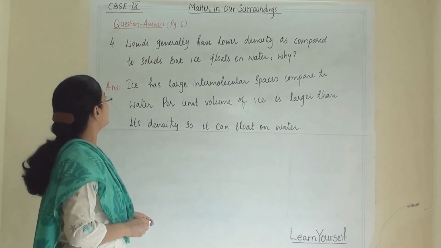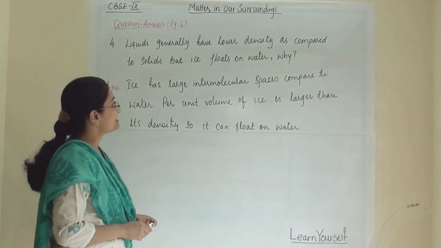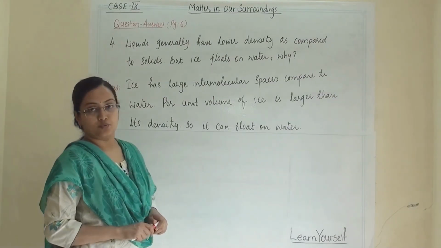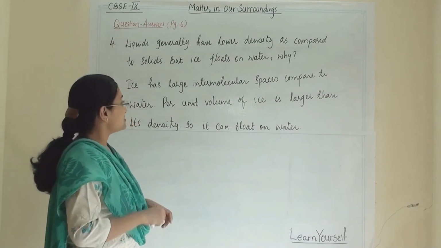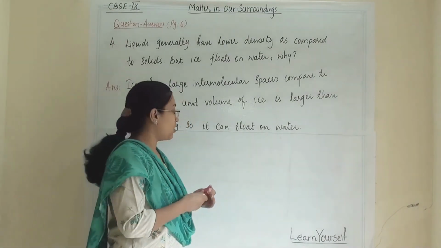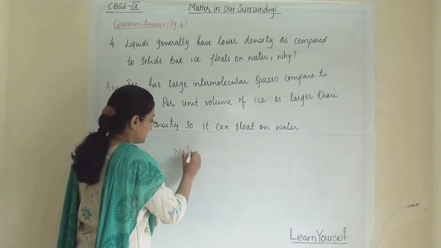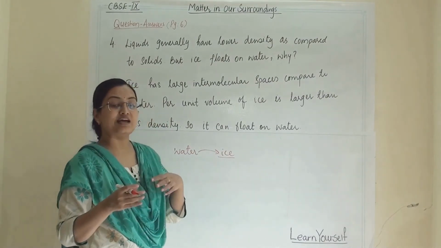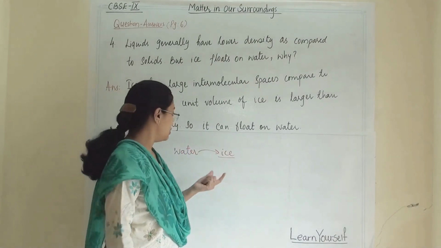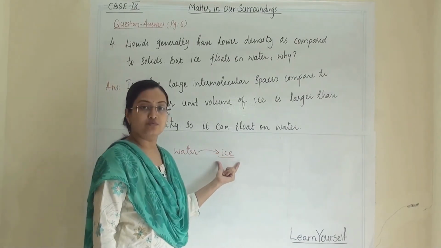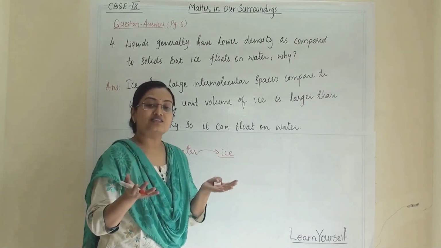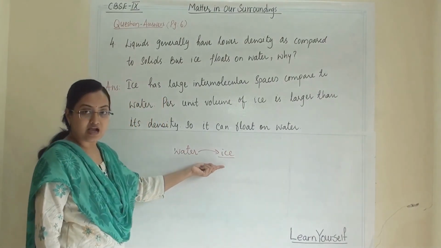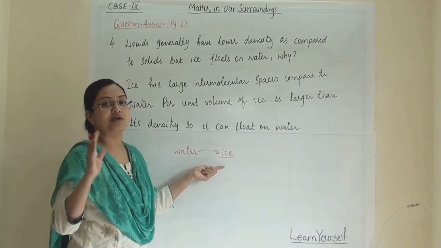The fourth question is: liquids generally have lower density as compared to solids, but ice floats on water. Why? Because ice is an exceptional case. When water converts into ice, the density of ice is lesser than that of water. So the volume per unit mass of ice will be larger. So the intermolecular gaps in ice will be larger compared to water molecules.